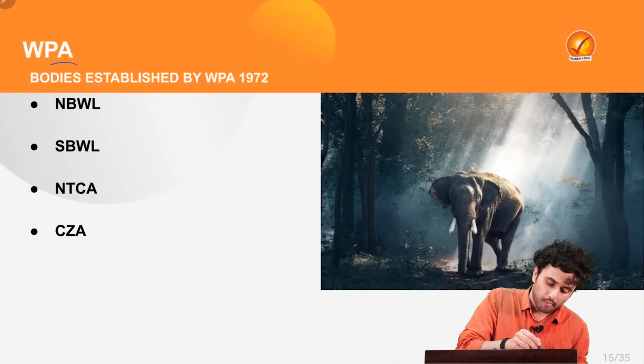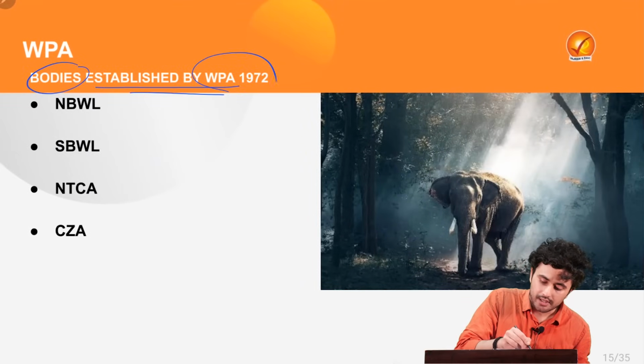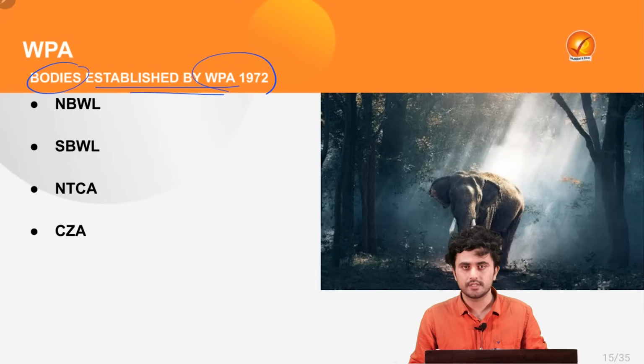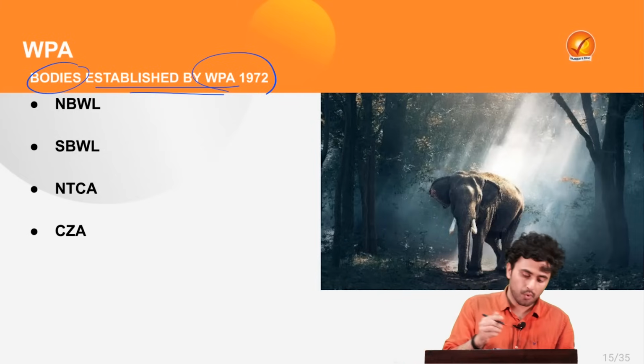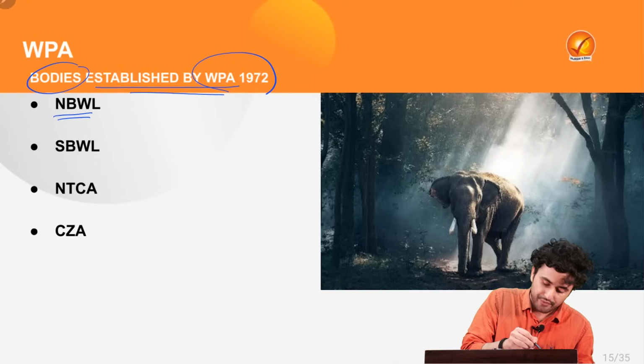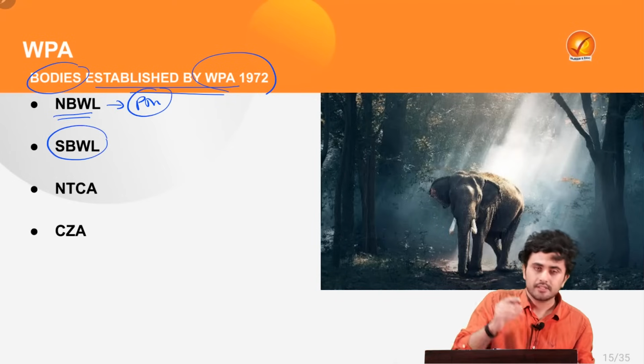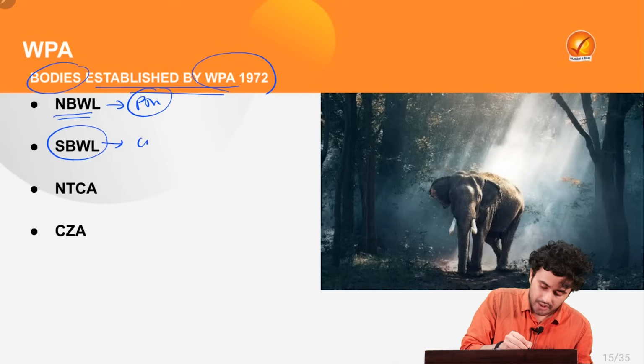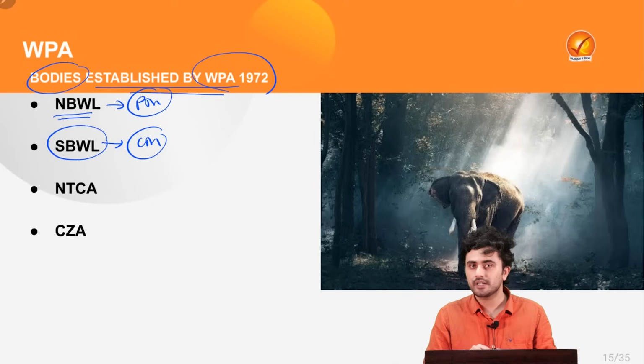Let's move forward to the bodies which have been created under the Act of 1972. There are 4 important bodies. First is the National Board for Wildlife, which is chaired by the Prime Minister, and its state level authority, that is the State Board for Wildlife, which is chaired by the Chief Minister of the respective state.